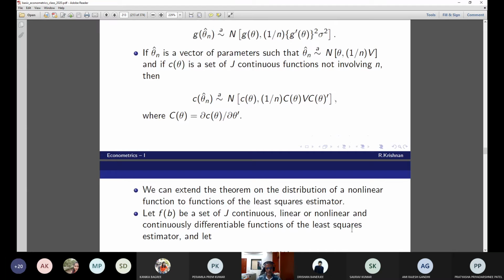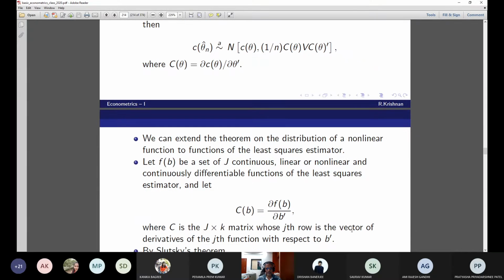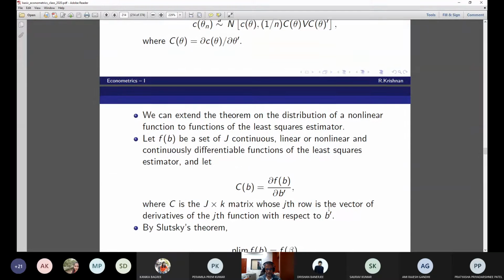We can extend the theorem on the distribution of a nonlinear function to functions of the least squares estimator now. That was a general thing. Now let us come to the estimator that we are discussing now. Let f(b) be a set of J continuous, linear and nonlinear, and continuously differentiable functions of the least squares estimator. Now any arbitrary function C(theta) has been replaced by C(b) equal to dou f(b) by dou beta prime. This is what we will be interested in.